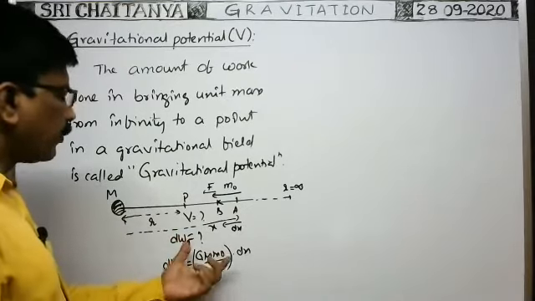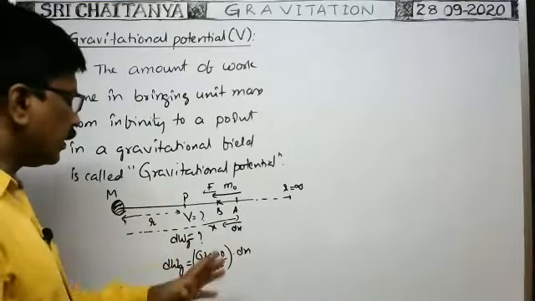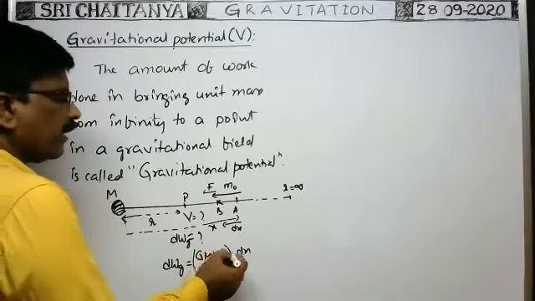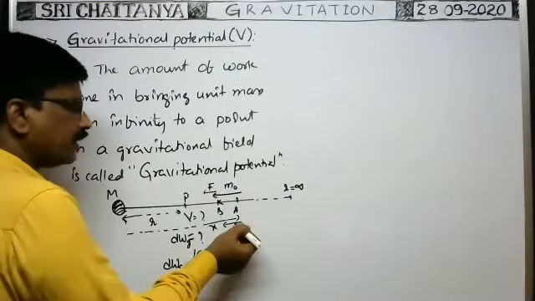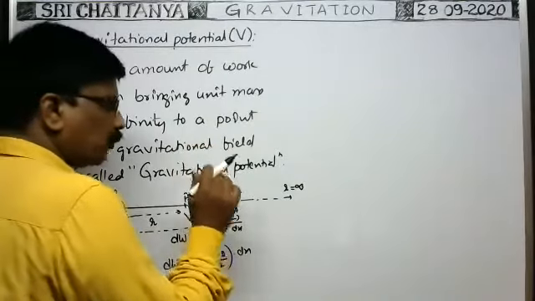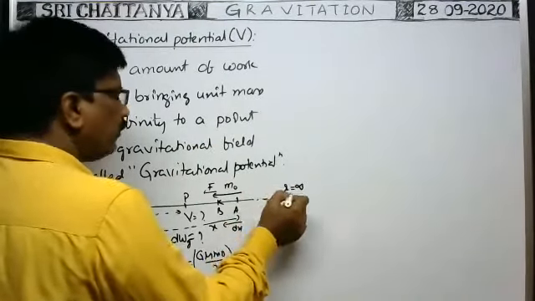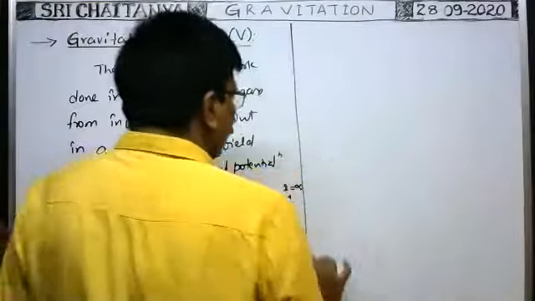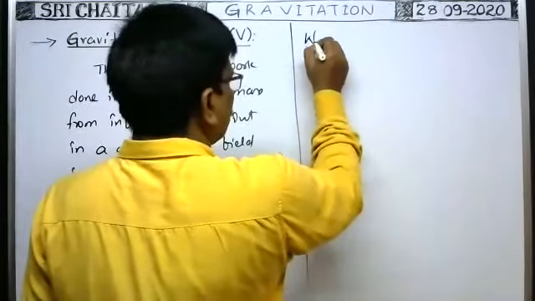That's why I have simply written gravitational force into displacement gives work done. It is the work done by gravity to move the body through a small distance dx from A to B. But our aim is to find the work done by gravity in moving the body from infinity to this point. So therefore, total work done by gravity